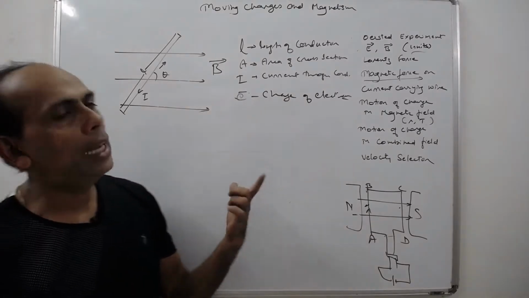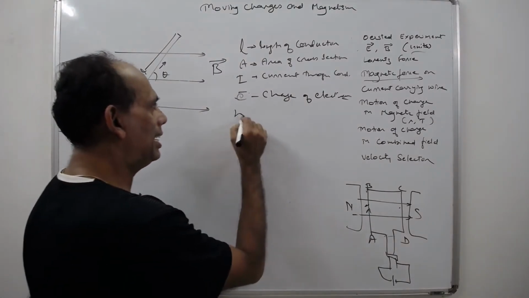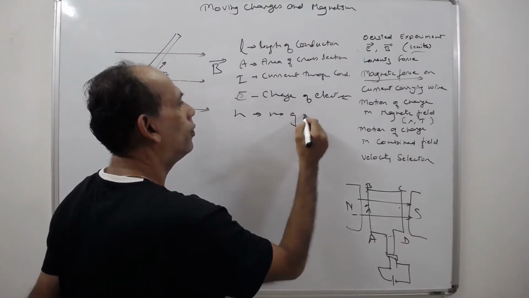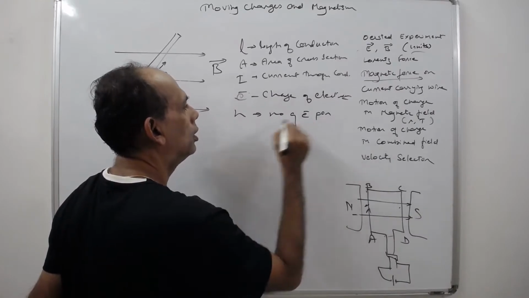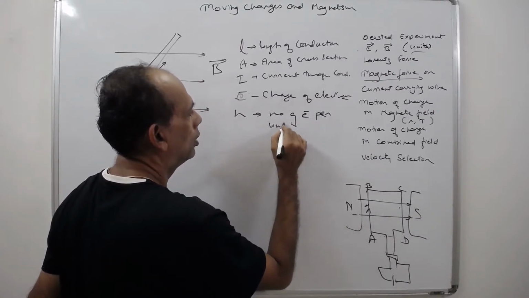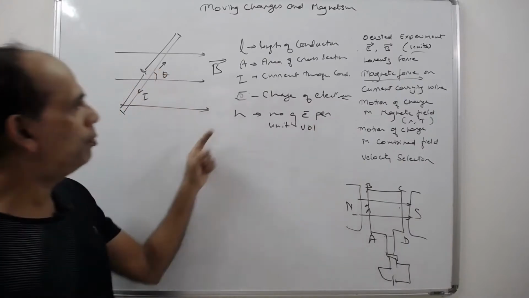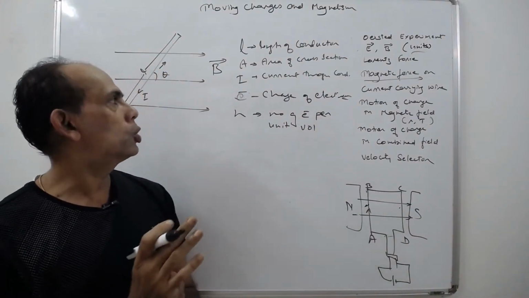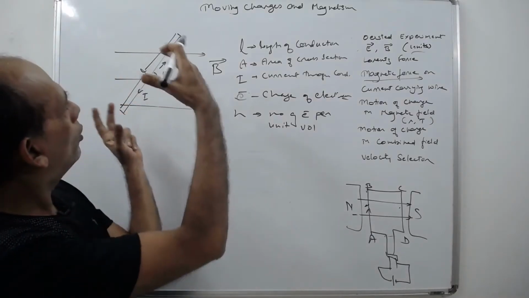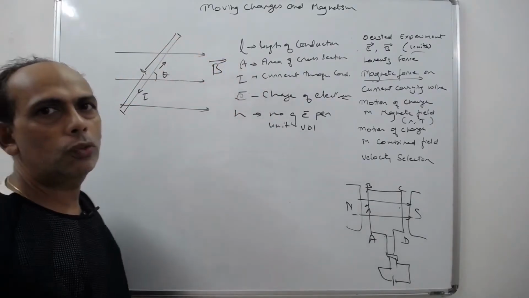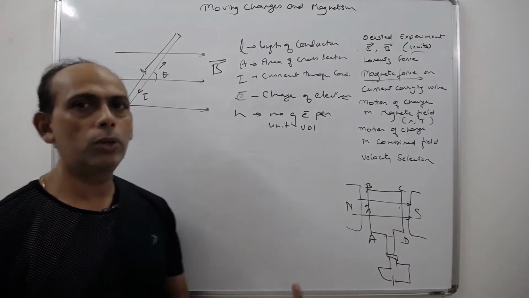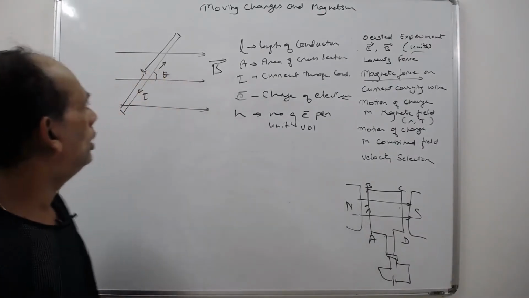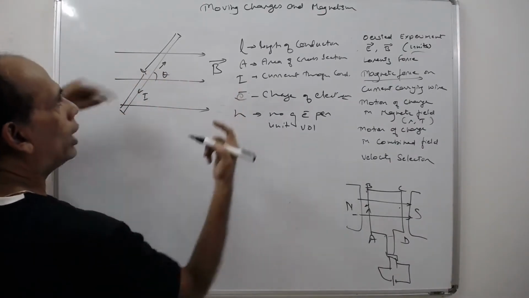How many of these electrons are there? We have to see. Let N be the number of electrons per unit volume. So how do I get the total number of electrons for that particular section of the rod? That means we have to calculate the volume. So what is the volume? It is L into A.